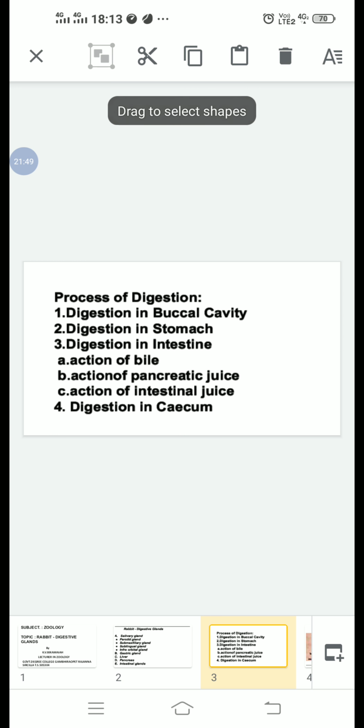Hydrochloric acid kills the bacteria and other microbes that enter the stomach along with food. In addition, HCl activates pepsinogen into pepsin and prorenin into renin. Pepsin digests proteins into peptones and proteoses.